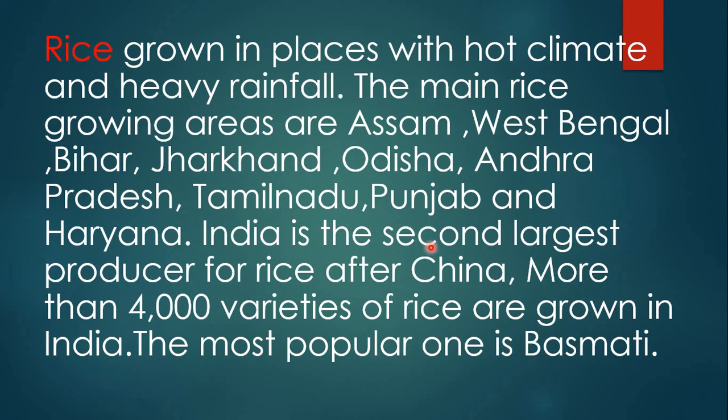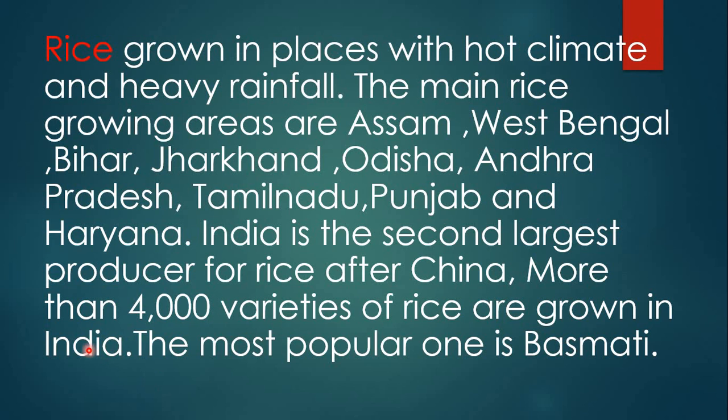So India is the second largest producer of rice, after China. China is the first to produce rice, and India is the second. So more than 4,000 varieties of rice are grown in India.